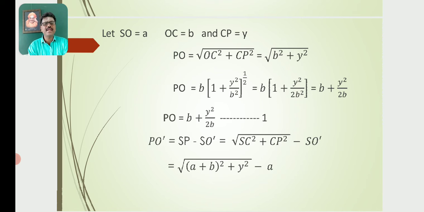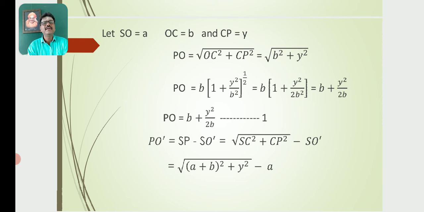Then again, from the triangle, PO dash is equal to SP minus SO dash, that is root of SC square plus CP square, minus SO dash.